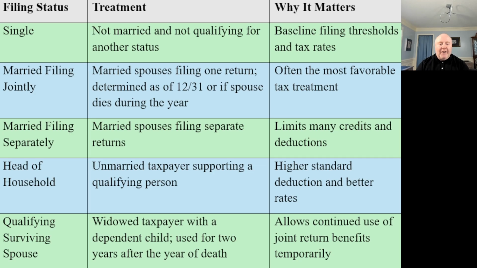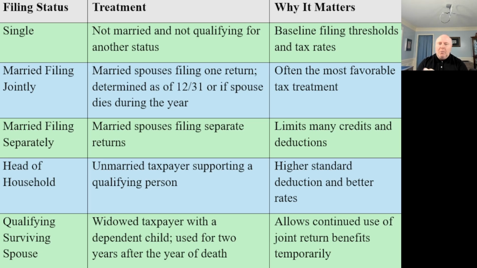So married filing separately limits some of the credits and deductions that we can take, so it makes it a little bit more challenging for us. But if we're married filing jointly, what we have is one return. We just do one return. Like when we look at the 1040, we're going to see that we take all of the income from both spouses and we put it on line 1 of the 1040. We're only filing one return, and we're both going to be legally liable on that return. But it's going to give us a higher standard deduction. It's going to give us more expansive tax brackets.